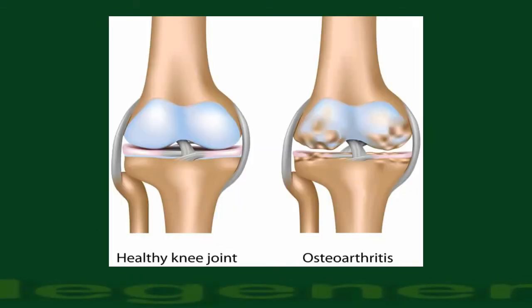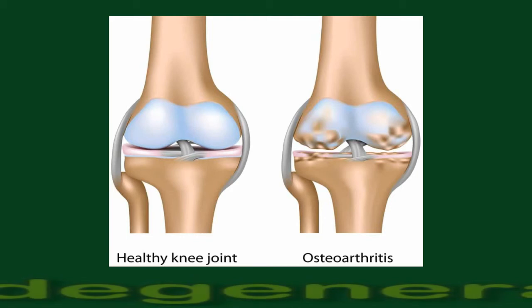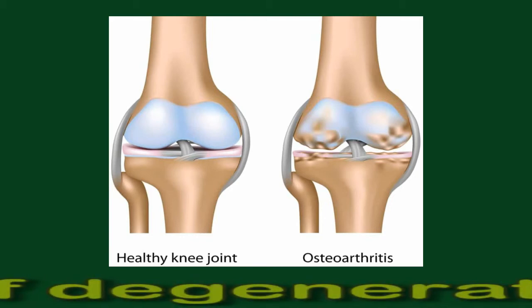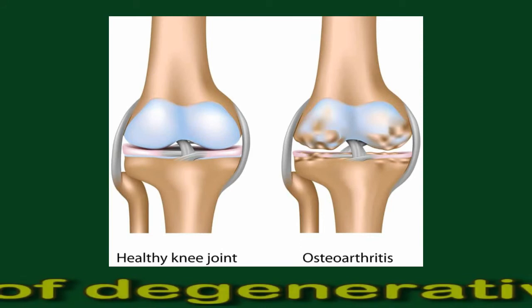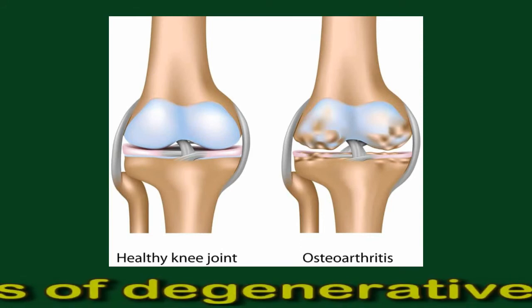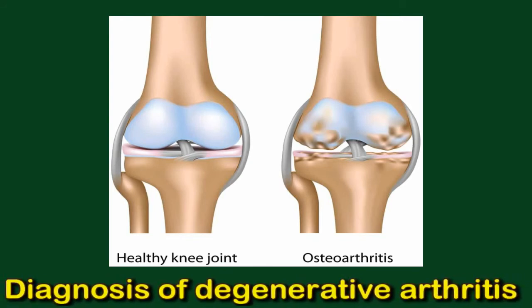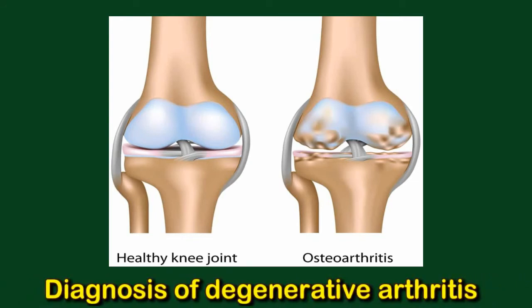Diagnosis of degenerative arthritis. There is no single test to confirm the diagnosis of degenerative arthritis. Instead, doctors will ask a series of questions about the person's medical history, such as when the pain began and whether they have sustained any injuries to the affected joint or joints.